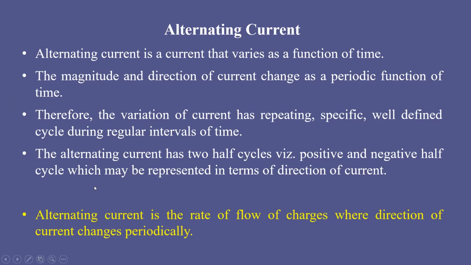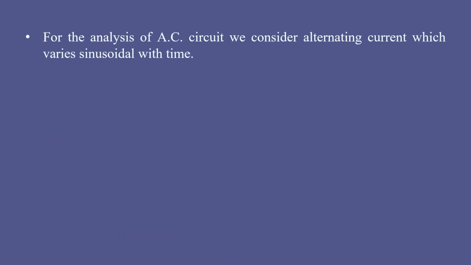So finally, what can you understand about alternating current? How do we define it? Alternating current, or AC, is the rate of flow of charges where the direction and magnitude of current change periodically. That is called alternating current. Then mathematically, how can you represent this alternating current, and how can you represent it diagrammatically and visualize it? That we will consider.